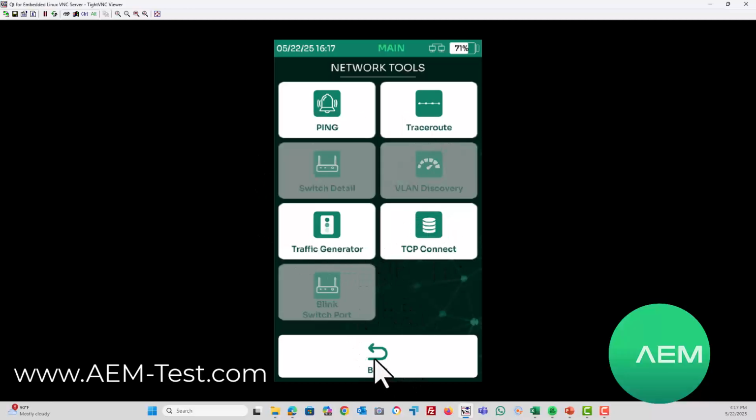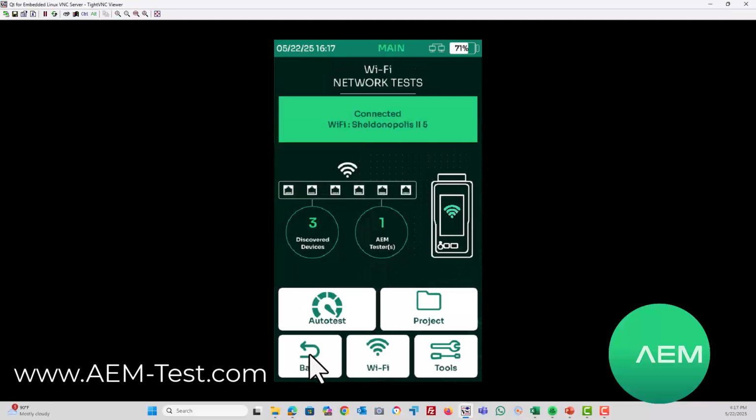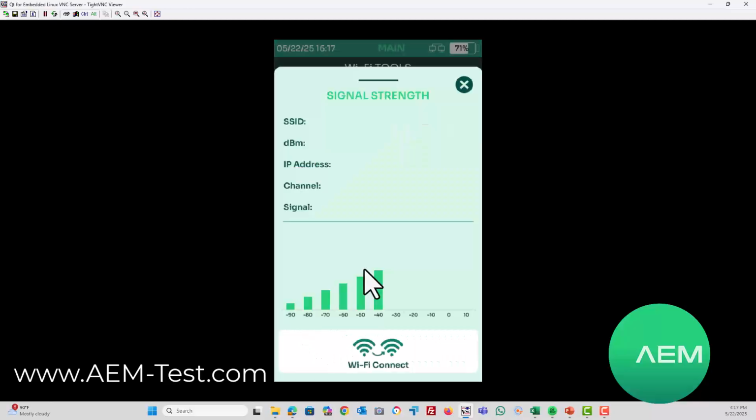I'm going to go back to the signal strength, and this is a roaming signal strength tool where you can walk around the facility and watch that signal strength. Now, if you have the auto handoff enabled and you reach that lower threshold of your limit for your signal strength and it gets below that, the unit will disconnect and try to find a stronger connection automatically.